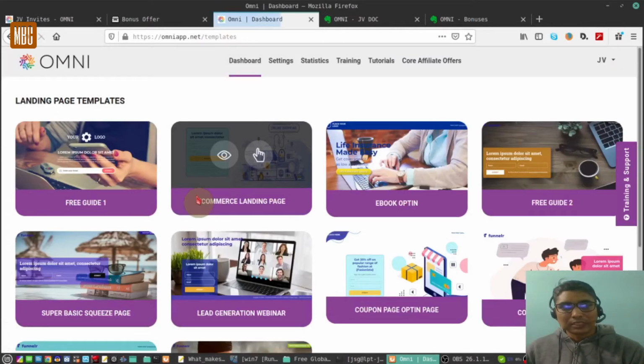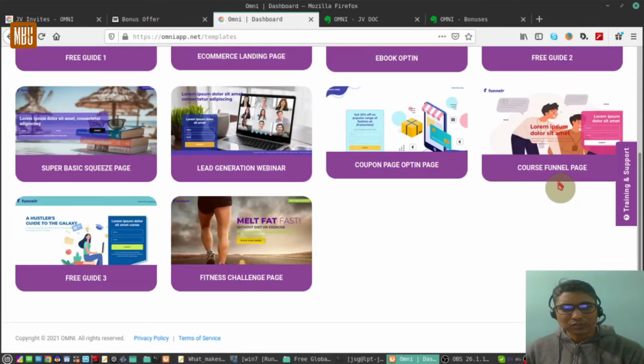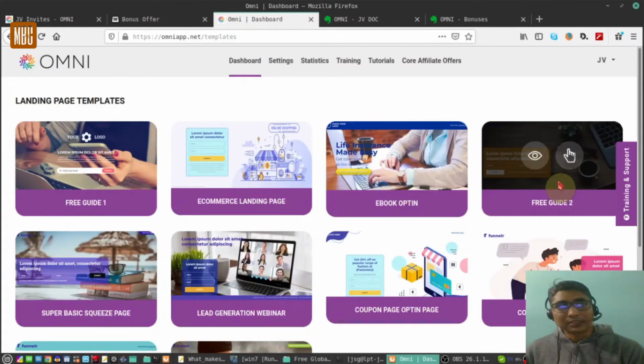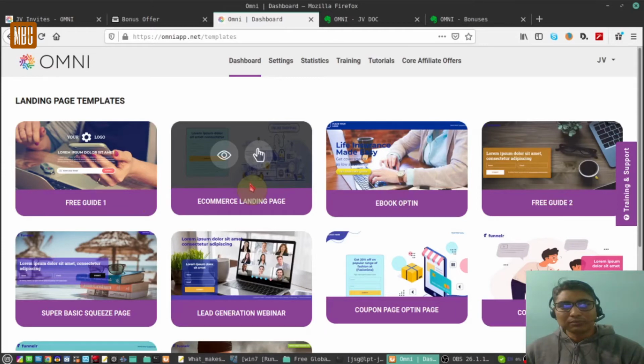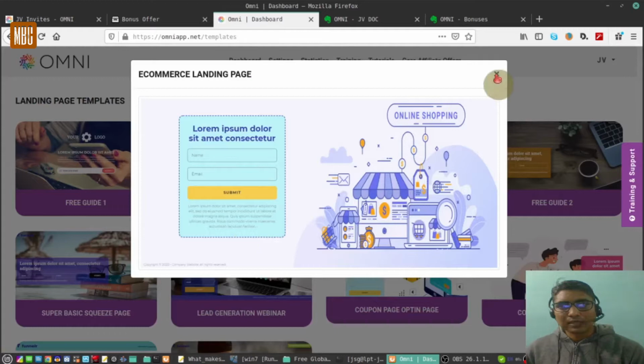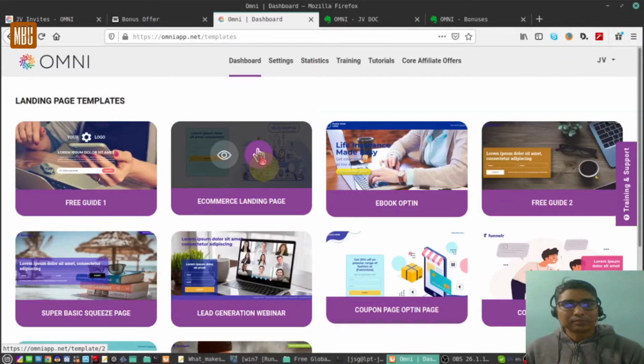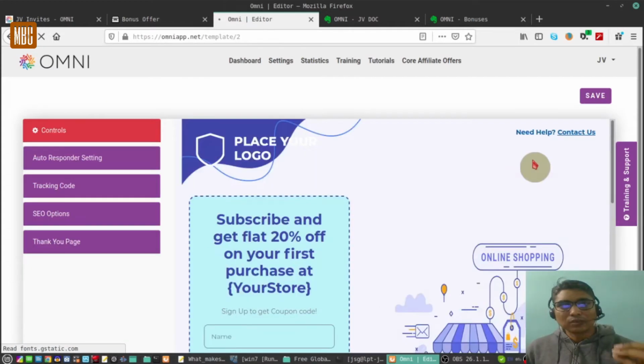Here are the templates. There are 15 or 16 of them, I believe, in the front end version. So you can choose any one of them. For demo sake, let me choose this one. You can view it before choosing, and you can select it by clicking on this hand icon. So this is the landing page where your customers will come.